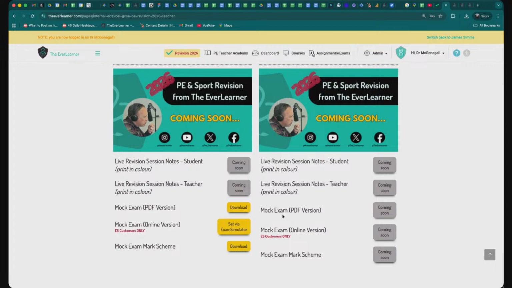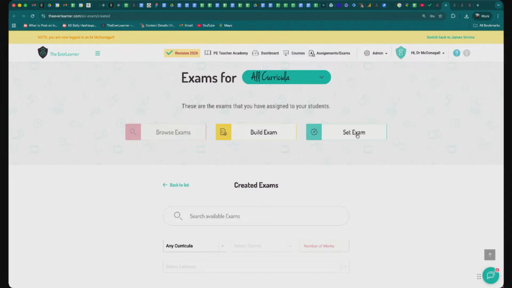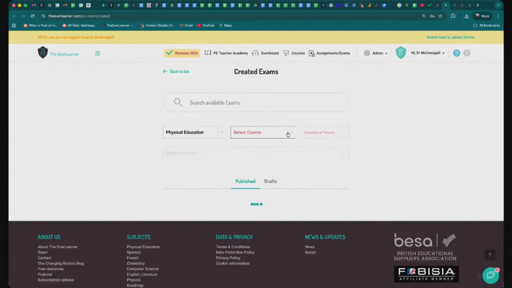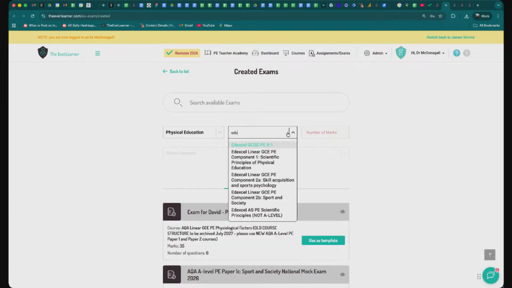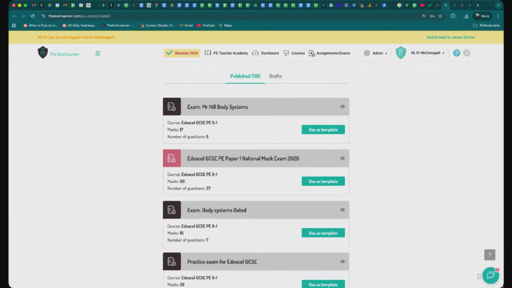Now, the other point I wanted to make to you is you see here, for silver package customers, you've also got the opportunity to set that exam as a mock. So if I click into here, for example, you see here that it takes me to the set exam. And if I come into here and I go into PE, if I select Edexcel GCSE PE, you'll see right at the top here is the national mock exam.